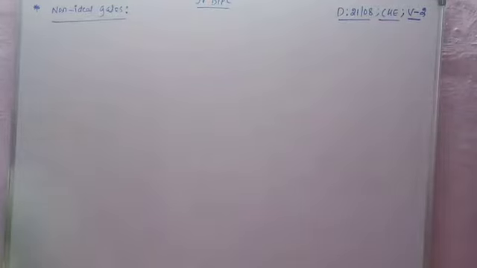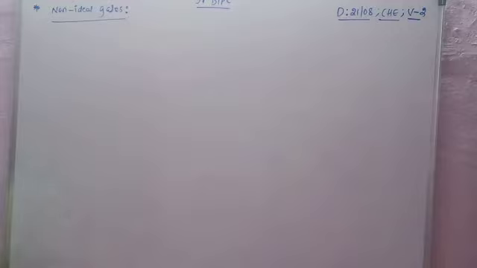So the next topic is non-ideal behavior of gases. Real gas differs from ideal gas. What is an ideal gas? The gas which obeys all gas laws at STP conditions is known as an ideal gas. What is a real gas? The gas which does not obey all gas laws at STP conditions is known as a real gas.